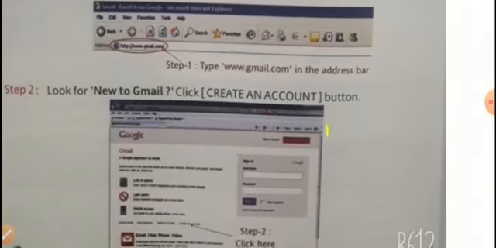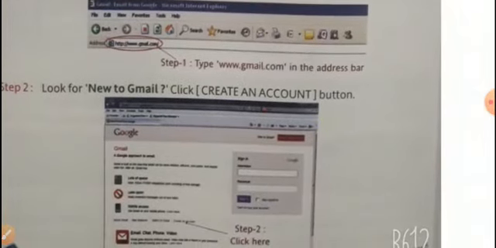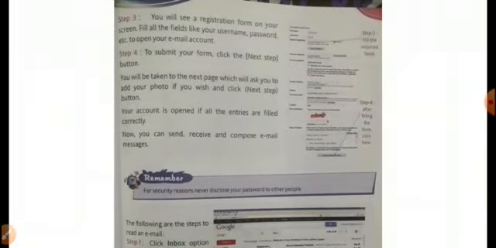Then step two, look for New to Gmail. Click the create an account button because we have to create our account now. That's why we click create an account. Then the third step, you will see a registration form on your screen. Fill all the fields like your username, password, etc., to open your email account. Some formalities are there which you have to complete. Then step four, to submit your form, click the next step button. If you go according to the steps, then automatically you will come to know the procedure of creating an email account.